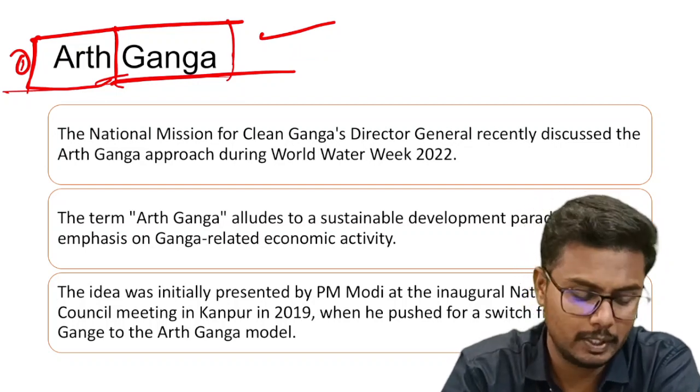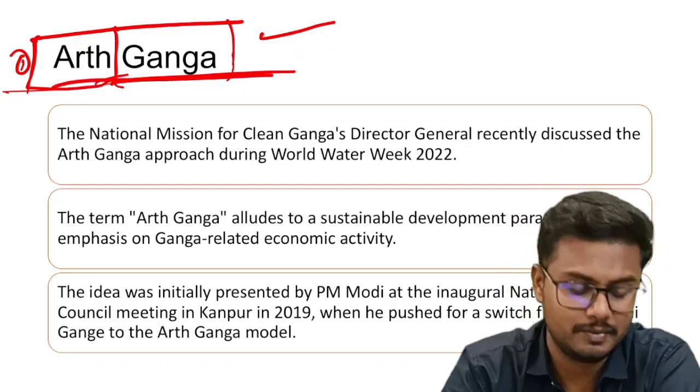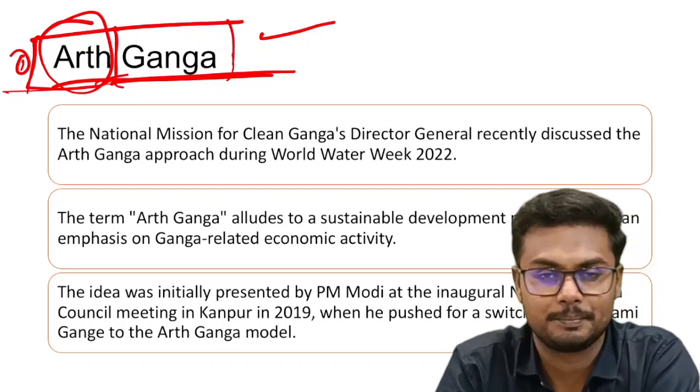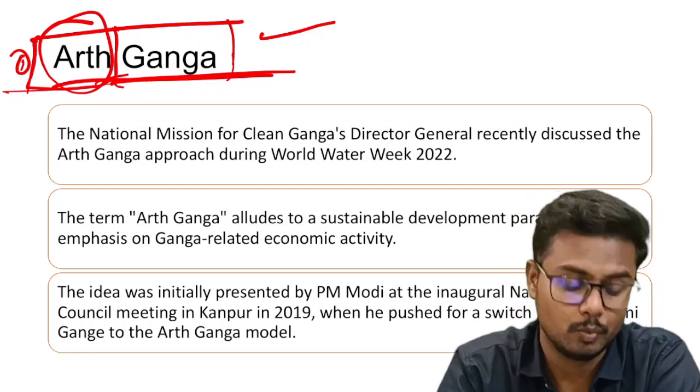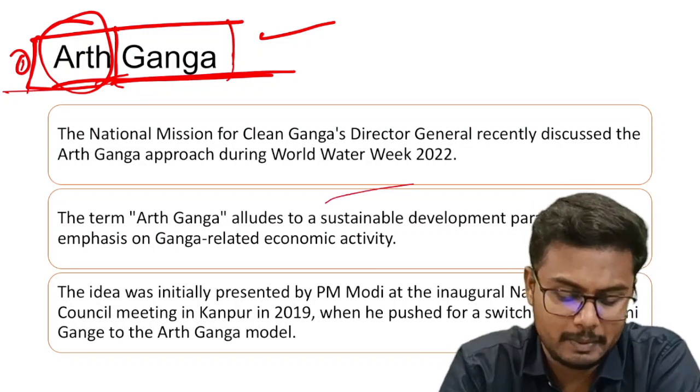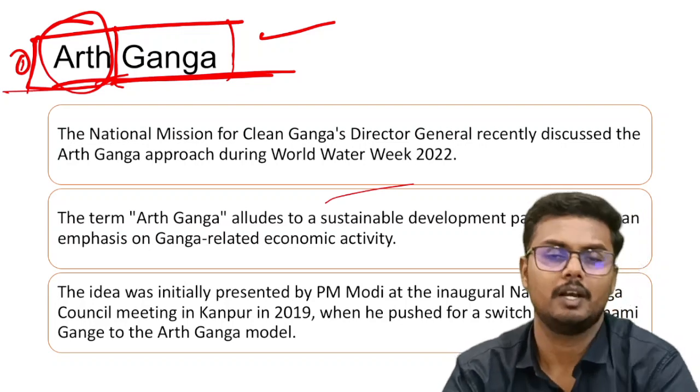So like that, we have Arth Ganga, as the name itself suggests. Artha means what? Artha means economics, Arthashastra, economics. So what it means here is that it relates to a sustainable development paradigm with an emphasis on Ganga related economic activity.